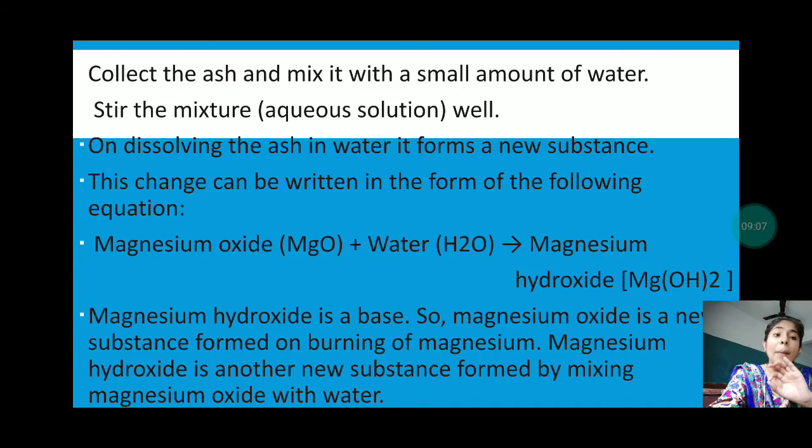So magnesium oxide is a new substance formed on burning of the magnesium, and magnesium hydroxide is another new substance formed by mixing magnesium oxide with water. So 2 different kinds of substances are formed. First, when the magnesium ribbon was burned, it turned into magnesium oxide, and then when we mix this magnesium oxide in water, it gives magnesium hydroxide. So 2 new substances have been formed with the help of chemical changes.